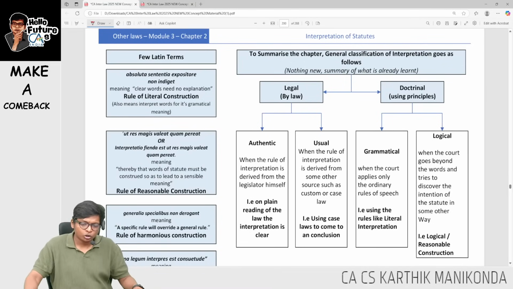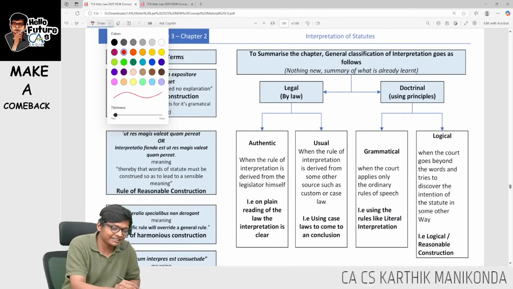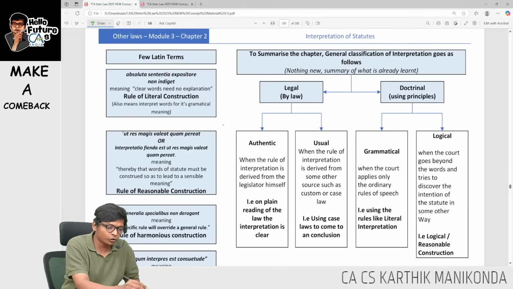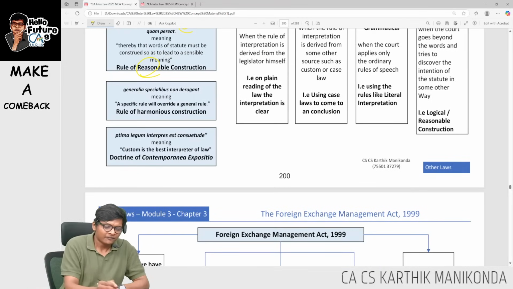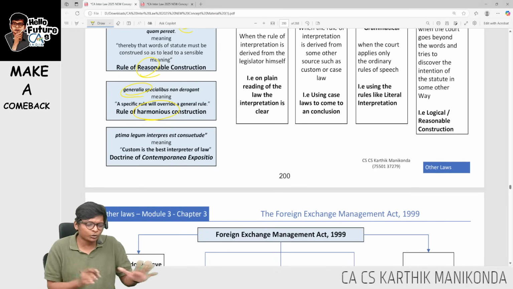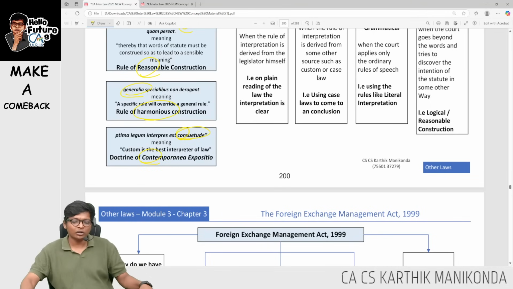Elements of a document, and here one more thing, be very clear with the terms, guys. Sometimes, because we don't know Latin terms that well, if they use a word like absoluta, it means absolute, literal construction. Wherever you see Maggie, reasonable construction. Wherever you see Genelia the actress, Genelia means harmonious construction. She's acted in all movies, Tamil, Telugu, Hindi. So Genelia, harmonious construction. Then if you see this word constitute, C-O-N, contemporanea exposito.